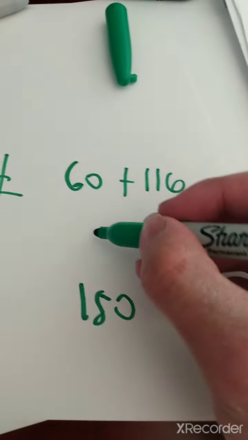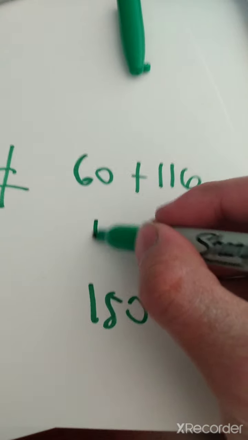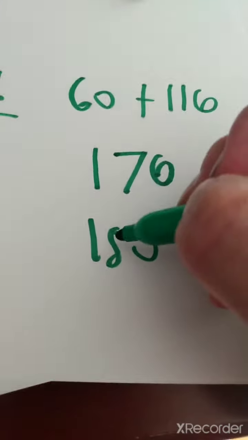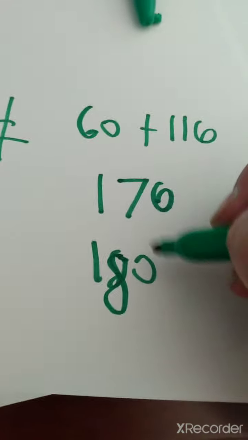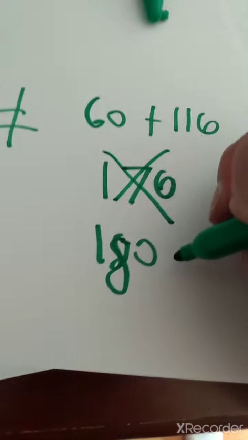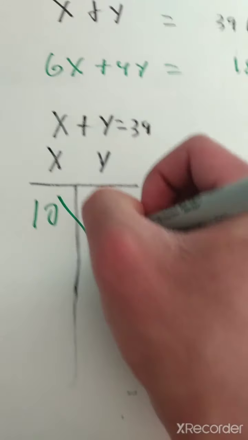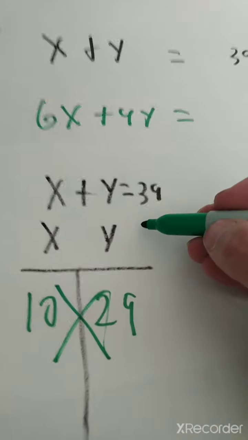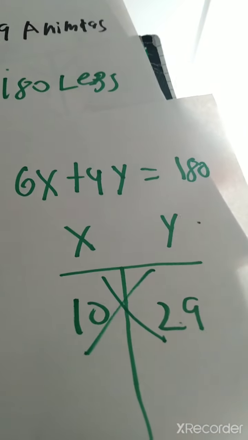Let's try and figure that out. Our answer would be 176. That is close, but our answer has to be 180. So this does not make our target, which means these two numbers do not work. It's true for this equation, but it's not true for this equation.